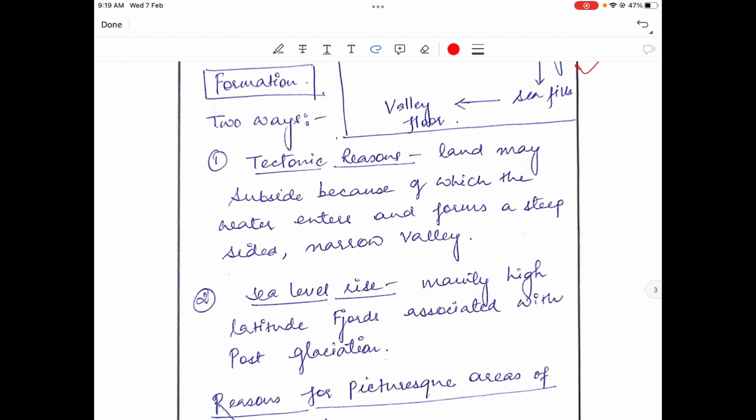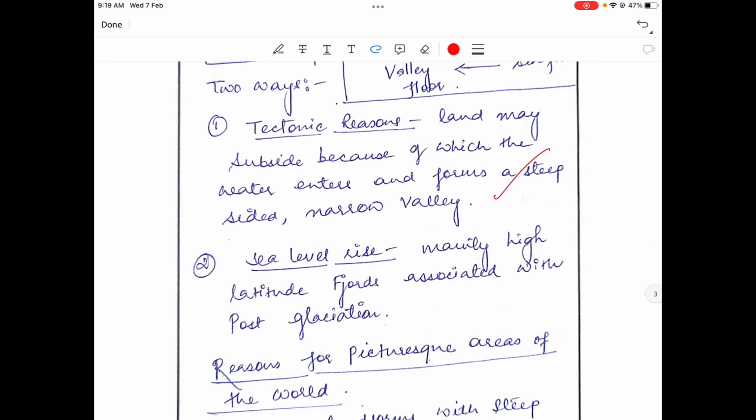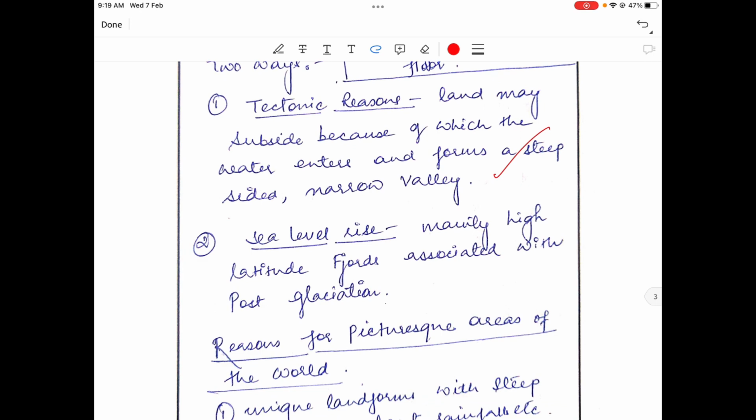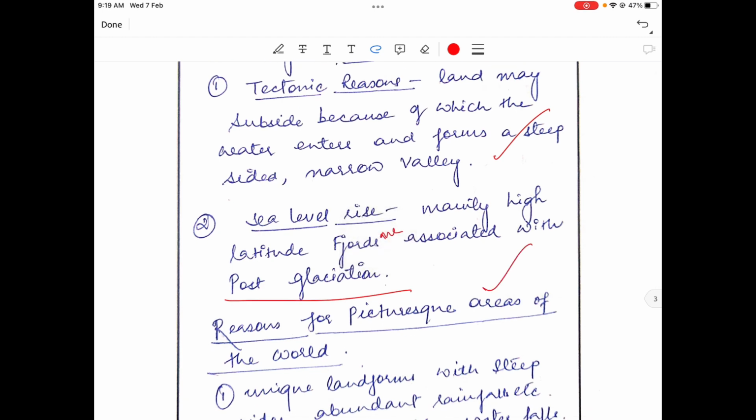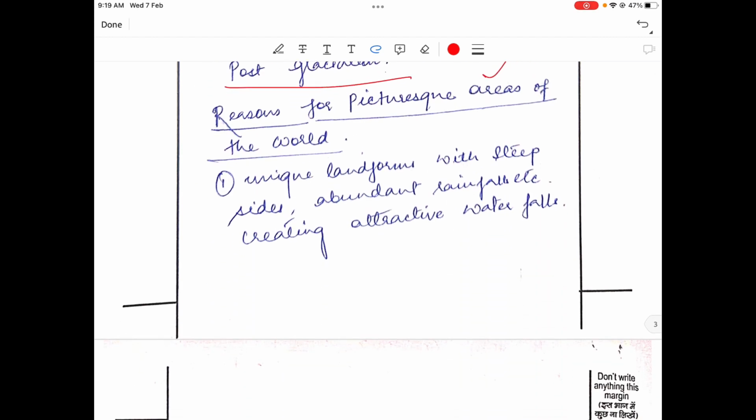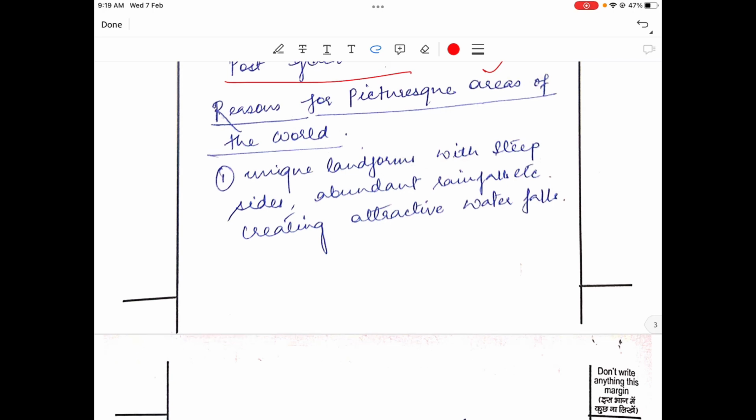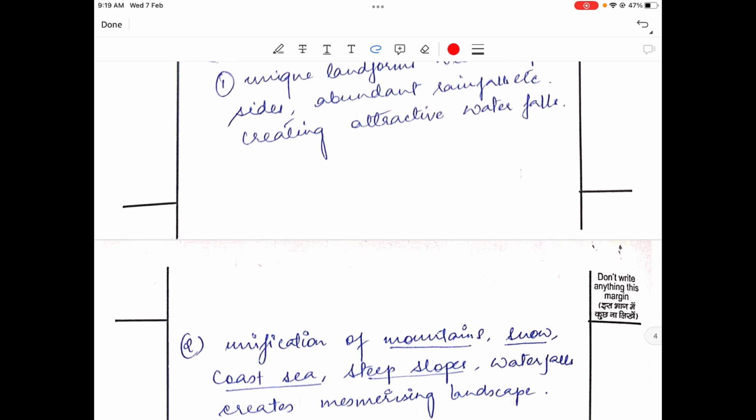Let's see the formation. Two ways. Tectonic reason: land may subside because of which water enters and forms a steep sided narrow valley. Okay. Sea level rise, mainly high latitude fjords associated with post glaciation. Correct. Reason for picturesque area of the world: unique landform with steep sides, abundant rainfall.